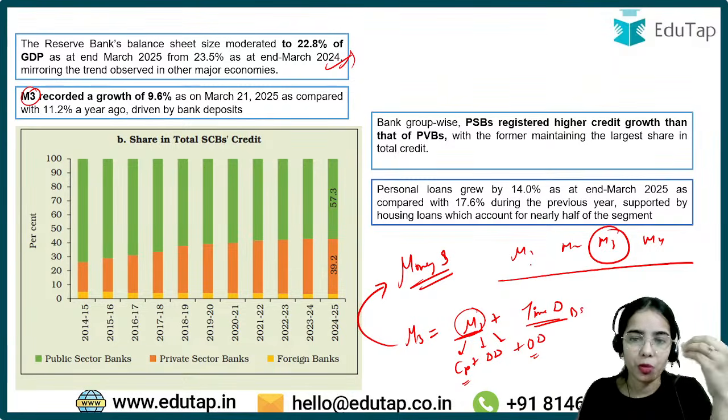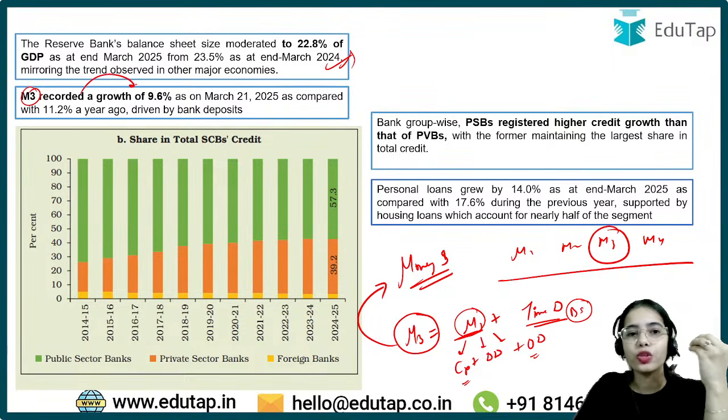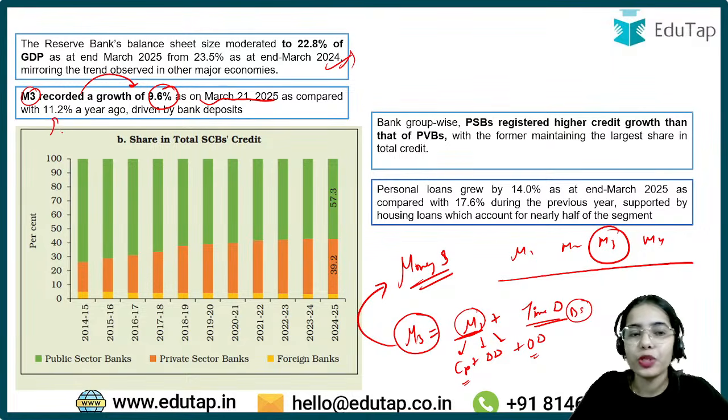So these are the time deposits that are kept with the bank for a time period. So M1 plus time deposit, this is M3. M3 recorded a growth of 9.6%. That means money supply has grown by 9.6% as on March 2025 as compared with 11.2% growth in the money supply a year ago. This is the idea.